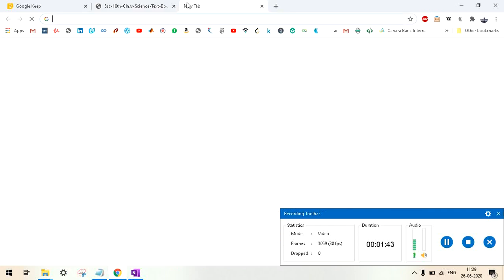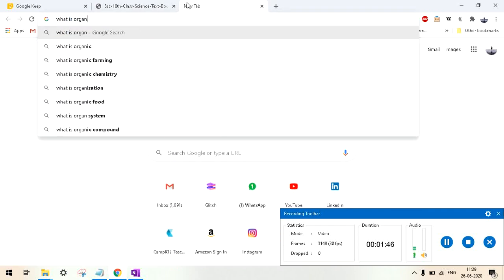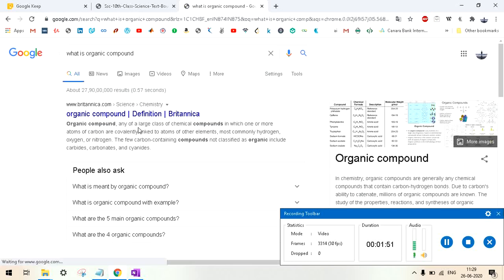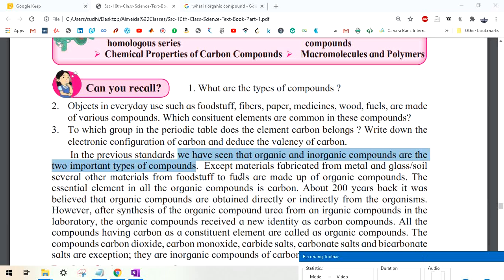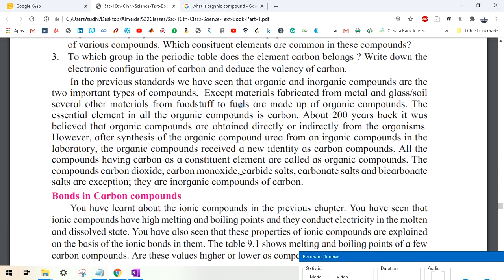You can also search about it, like what is an organic compound. If you search on Google, you can see: any large class of chemical compounds in which one or more atoms of carbon are covalently linked to atoms of other elements, most commonly hydrogen, oxygen or nitrogen. So these are called organic compounds. If you still have doubt, don't worry, we are going to learn about organic compounds in this chapter. So let's go to the next line.